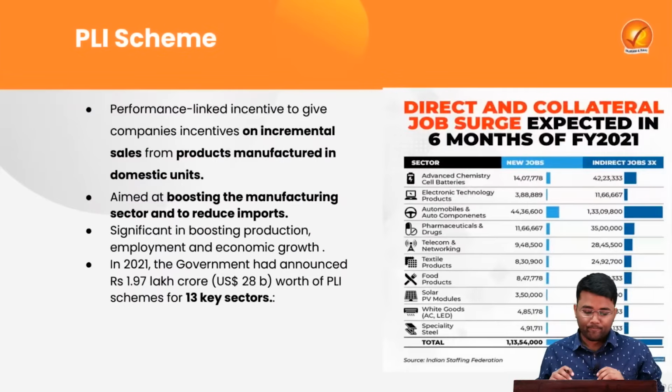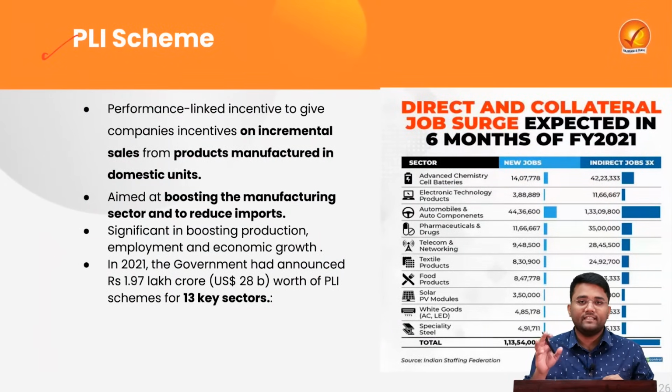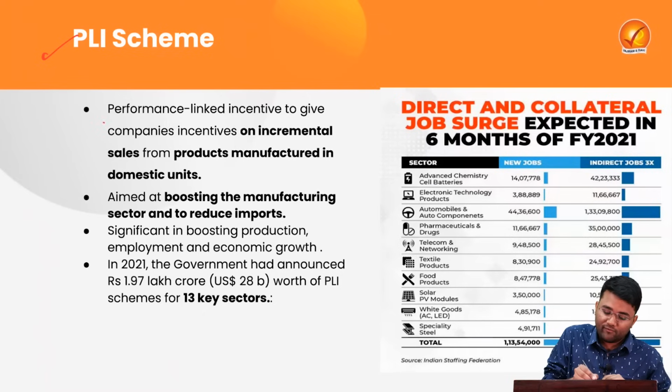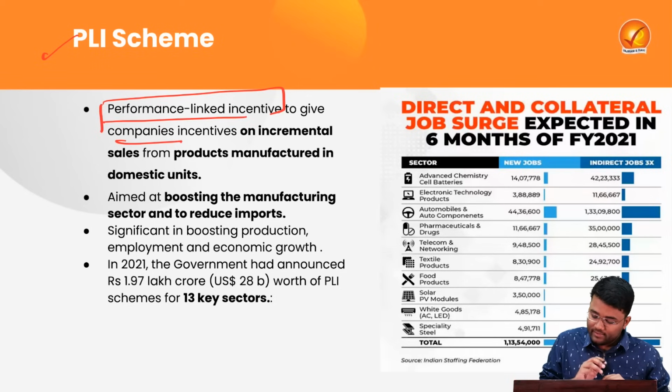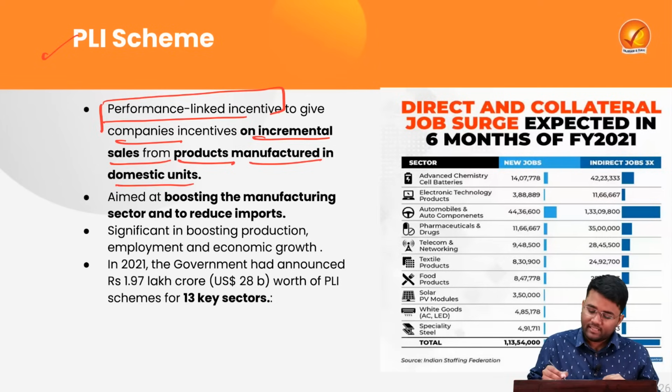Then our next topic is the PLI scheme or Production Linked Incentive Scheme, which is a performance linked incentive to give companies an incentive on incremental sales from the products that are manufactured in domestic units. Here, different key sectors have been identified by the government on which it is providing this PLI scheme, sectors like advanced chemistry and cell batteries to promote the EV sector.